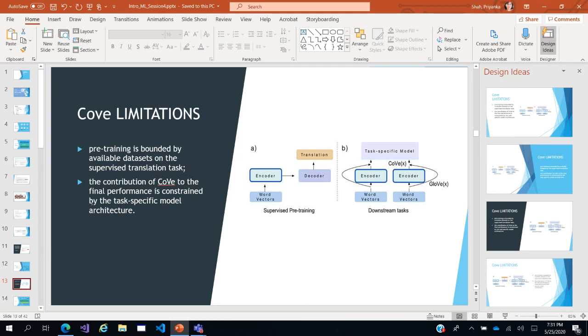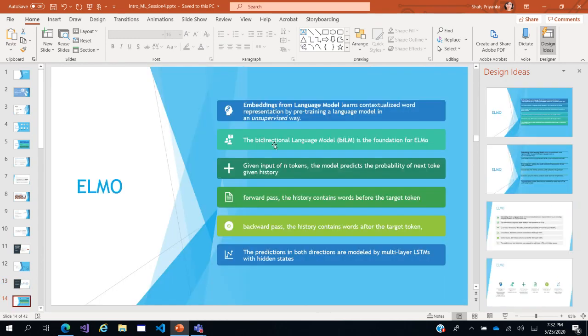Moving on from CoVe, what are the limitations of CoVe? Pre-training is limited, and the output of the pre-training can be used in only very few downstream applications. After that, we move on to ELMo. Since CoVe was bounded by supervised pre-training, why not move on to pre-training in an unsupervised way? A bidirectional language model is the foundation for ELMo.